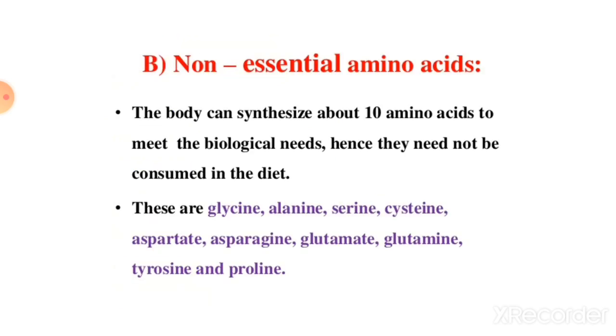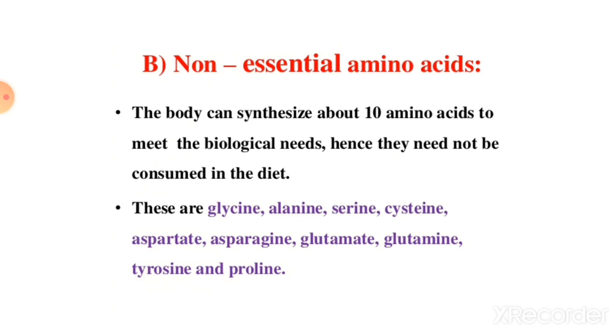Okay. Next, non-essential amino acids. The body can synthesize the other 10 amino acids to meet biological needs, hence they need not be consumed in the diet. Means those amino acids are also essential for our body, but these amino acids can be synthesized in our body, so it is not essential to take them in the diet.